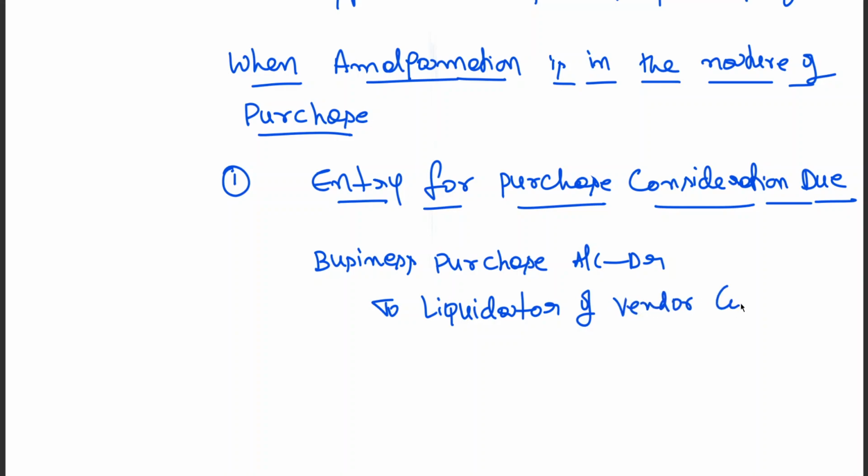You also can have common similarities. The same entries are written even in the case of merger. The only difference is generally in the treatment of goodwill, and the reserves of transferor company will not be taken. Only exception is statutory reserve, which you will take because that reserve is to be maintained.